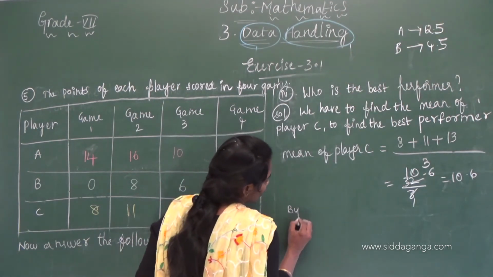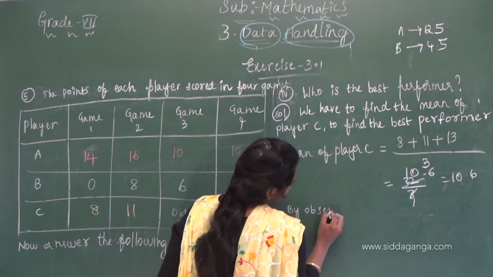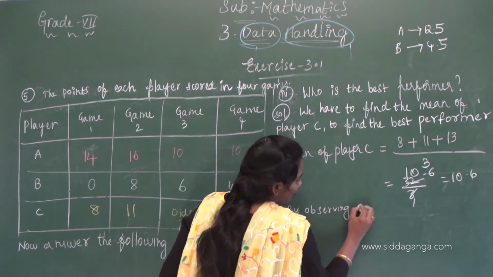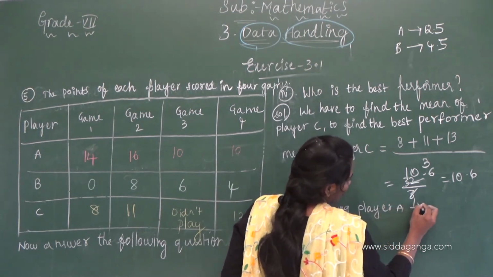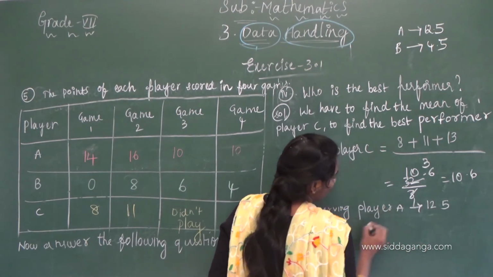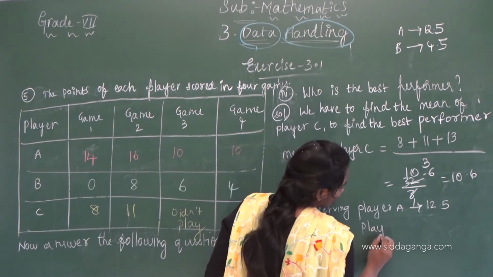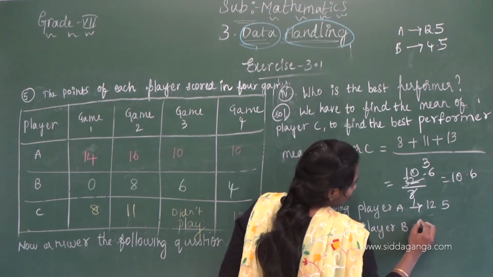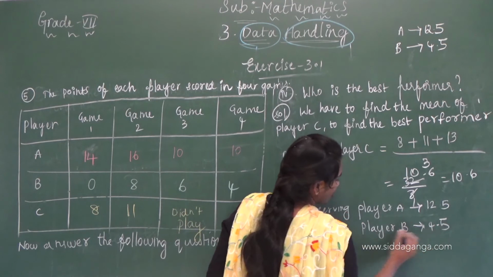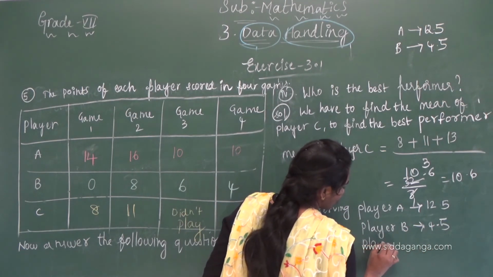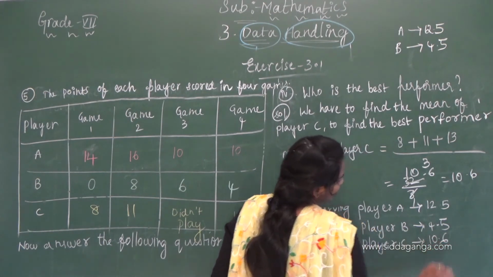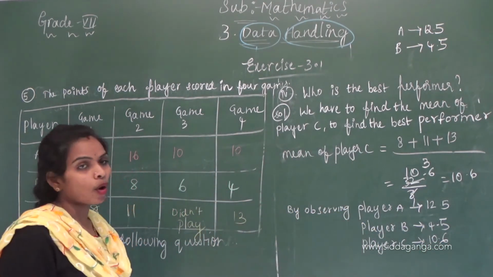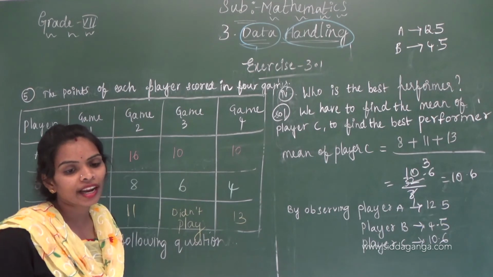By observing player A 12.5, player B 4.5, player C 10.6. Correct, children?